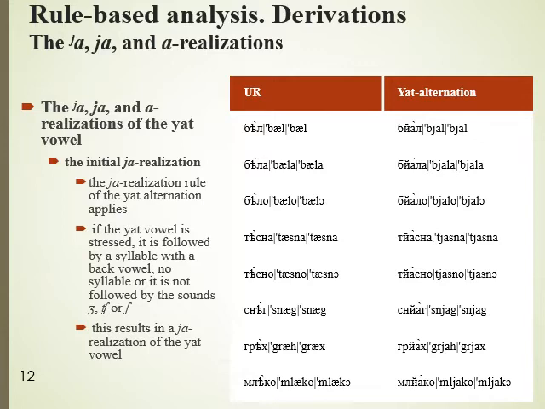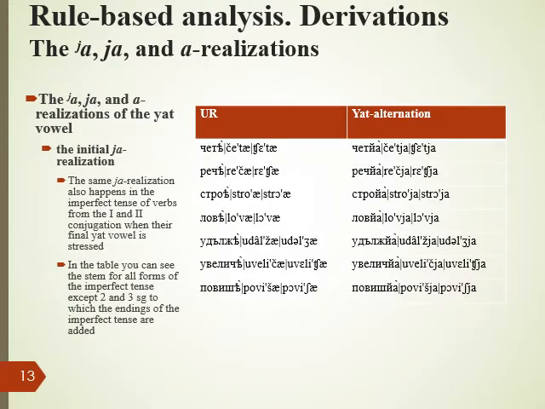The result is a Ya realization of the Yat vowel. The same initial Ya realization also happens in the imperfect tense of verbs from the first and second conjugation when their final Yat vowel is stressed. In the table you can see the stem of all forms of the imperfect tense except the second and third person singular, to which the endings of the imperfect tense are added.